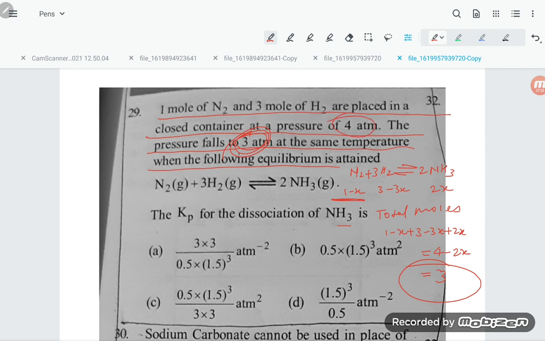Total pressure is 4. So x is equal to 4 minus 1, 3. This question I will solve again, students, leave it out.